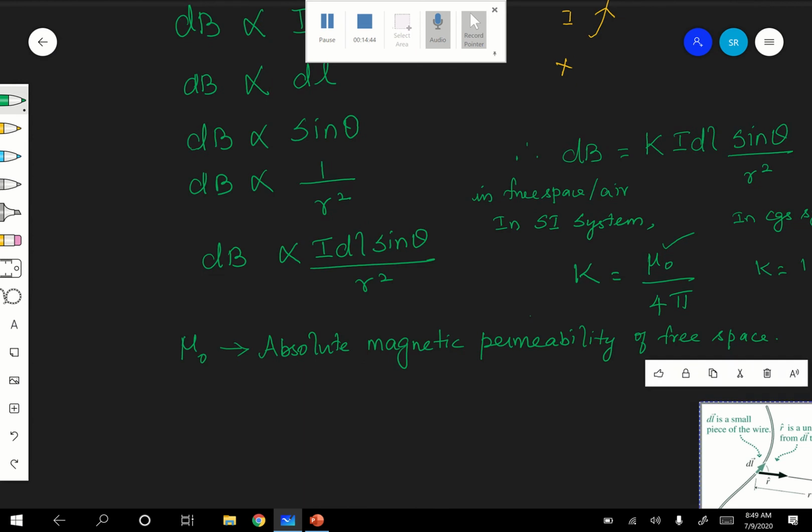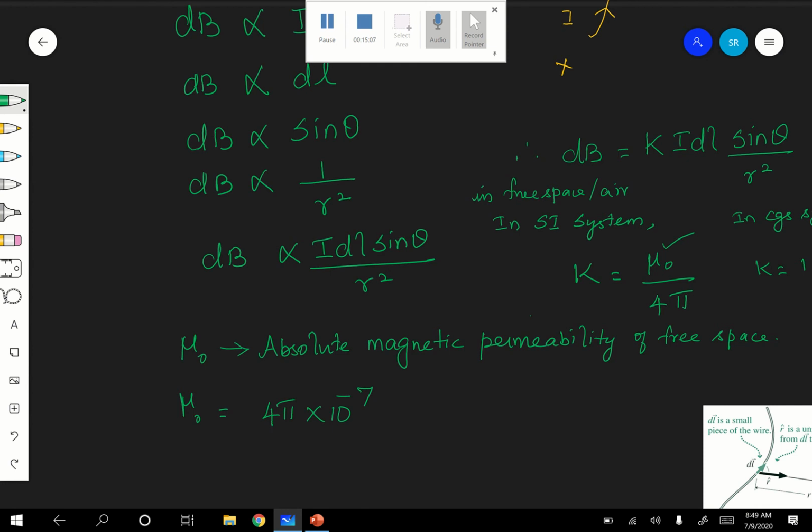Therefore, what is the value of mu naught? The value of mu naught is equal to 4 pi into 10 power minus 7. Okay, 4 pi in 10 power minus 7. Fine. Therefore, what should be the unit here? You see here, what is the unit?